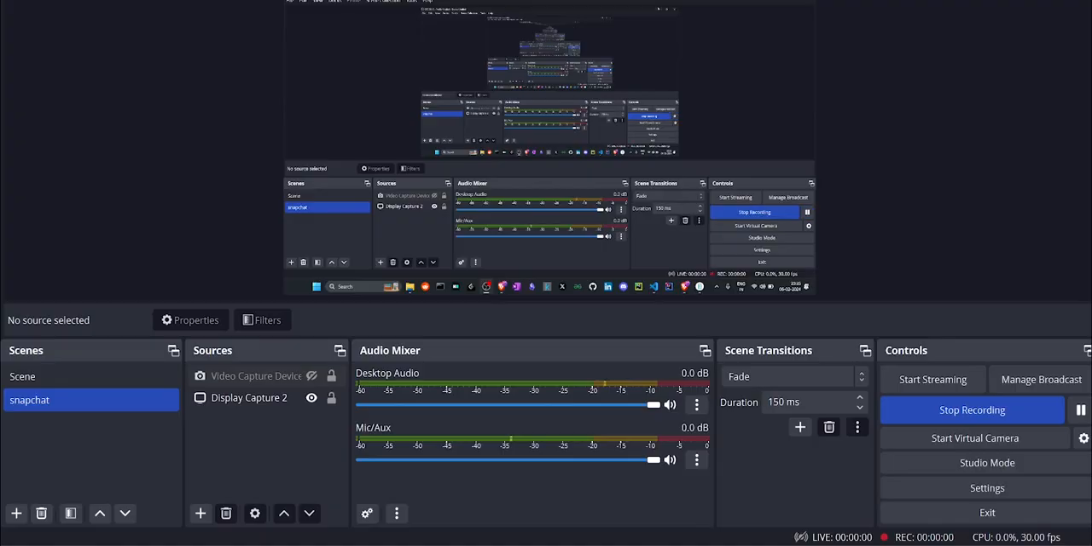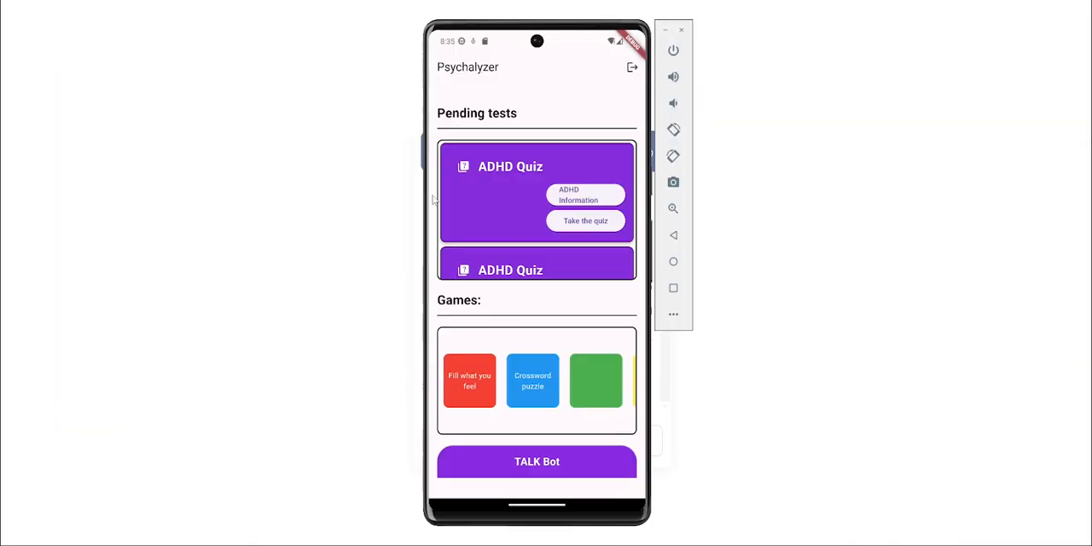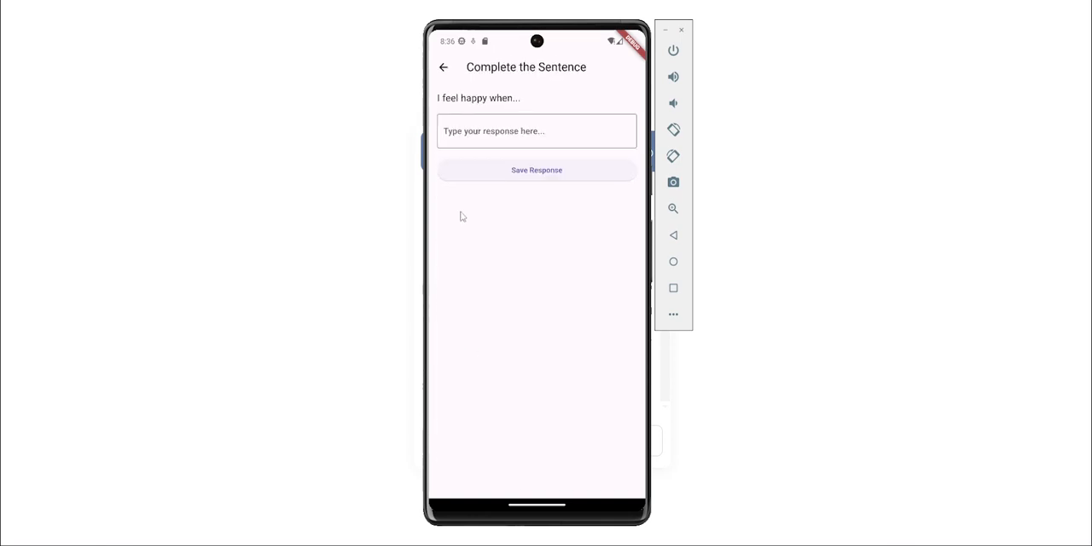So this was it. Currently we have added two kinds of games for assessment. These are available only for children. The first one is Feel What You Feel. It is called a projective test, where a user is given some kind of images or some scenario, and then he will have to express his feelings and talk about what he is feeling about that picture, or he will be given a statement like this.